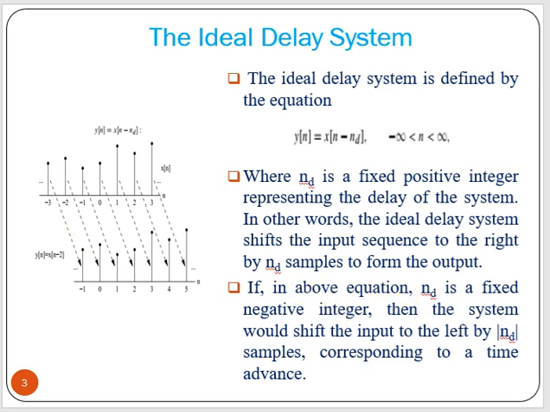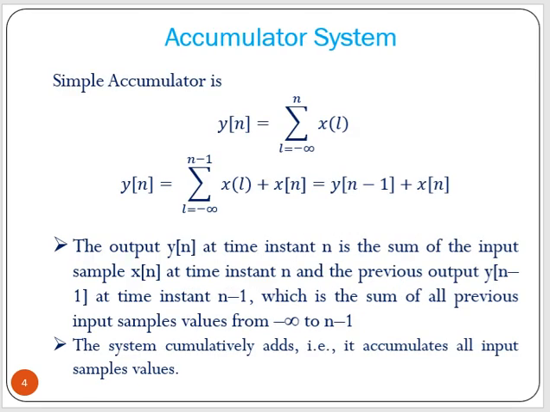Already I have told you that in the above equation, if nd is a negative integer, then the system would shift the input to left by nd samples, corresponding to time advance or advanced system. Now let's take another example, that is a simple accumulator. What it does actually, it basically takes two values and does the summation. With that result, it will take the third value, again summation, then it will go on.